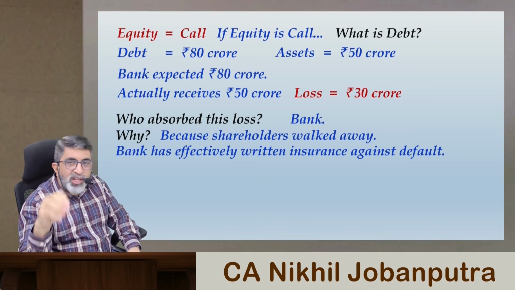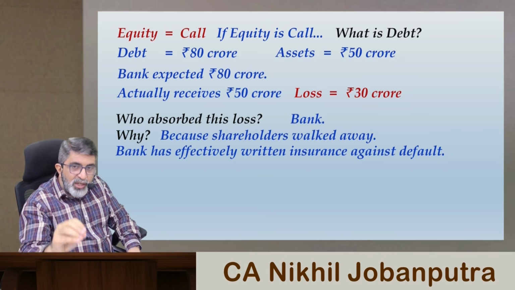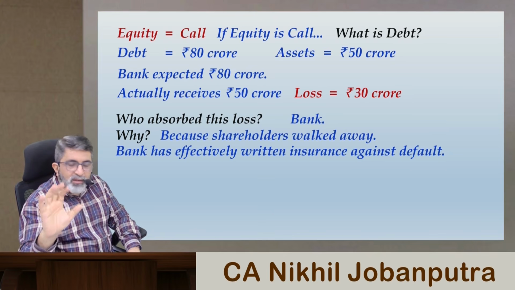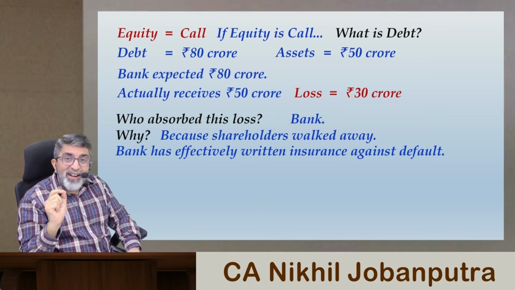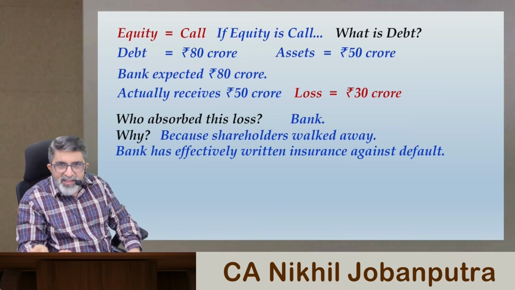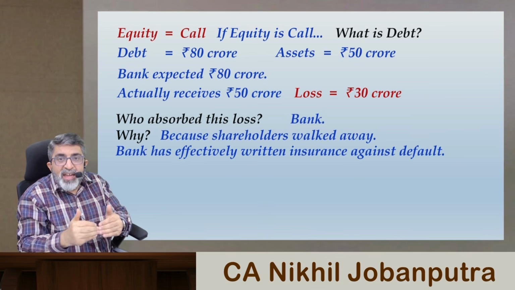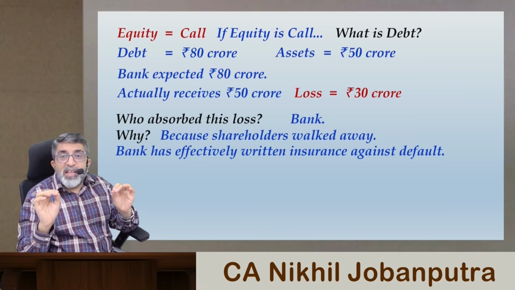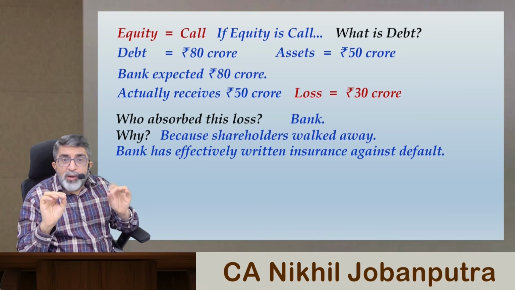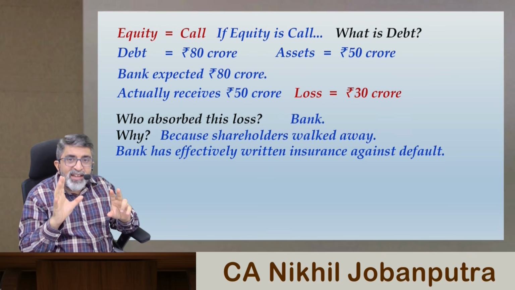It means the shareholders were given insurance, not practically an insurance contract, but because of the limited liability feature, it is implied that shareholders won't bear anything beyond the paid up capital value. That's it.